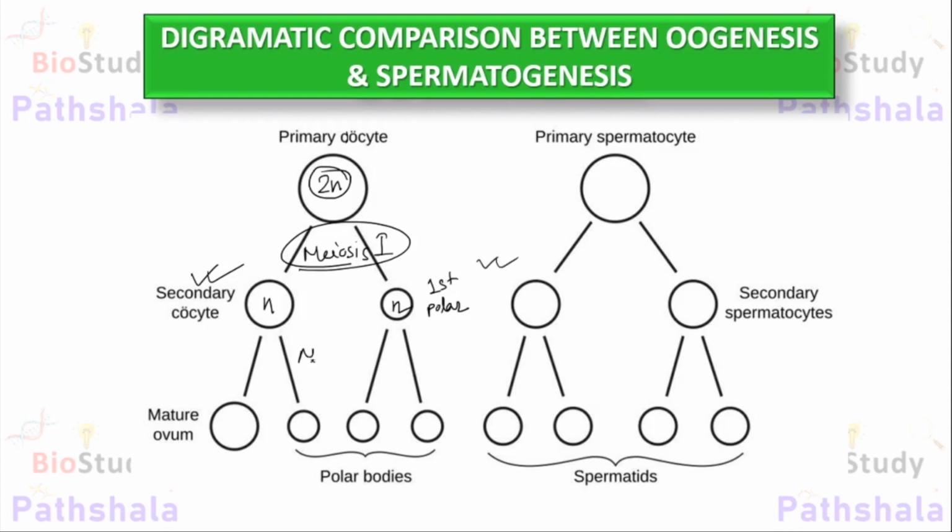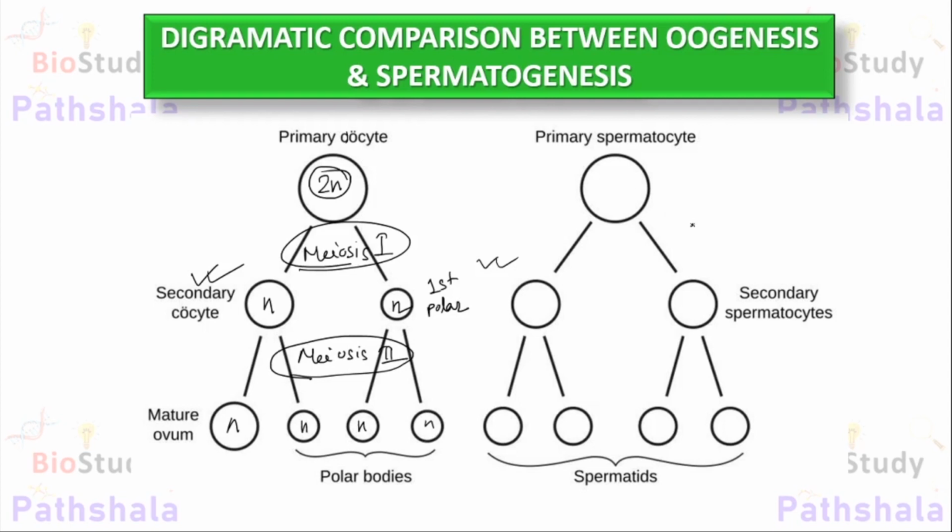meiosis 2 division. After meiosis 2, the secondary oocyte forms a mature ovum, which is again haploid in nature, and forms a second polar body, which is again haploid in nature, and the first polar body divides symmetrically to form two polar bodies further.